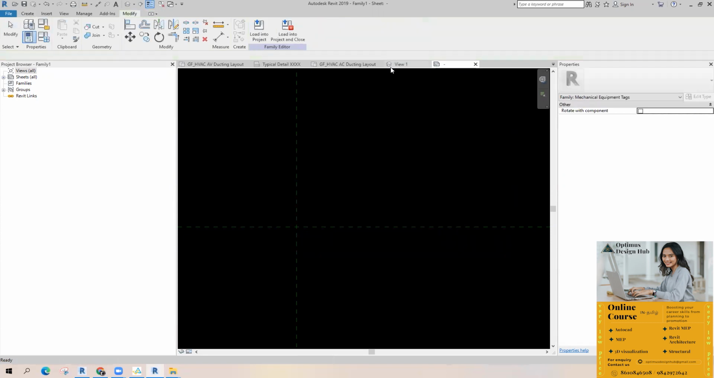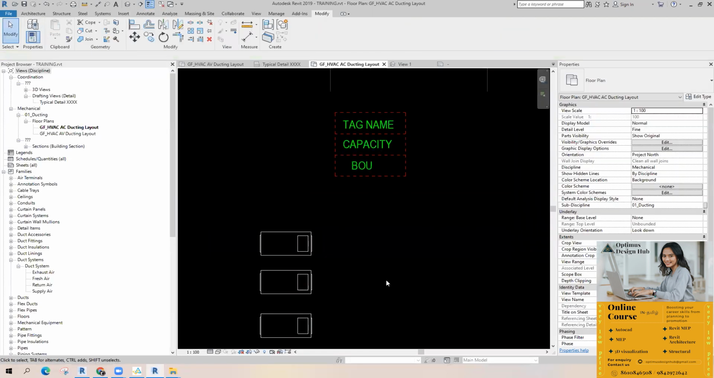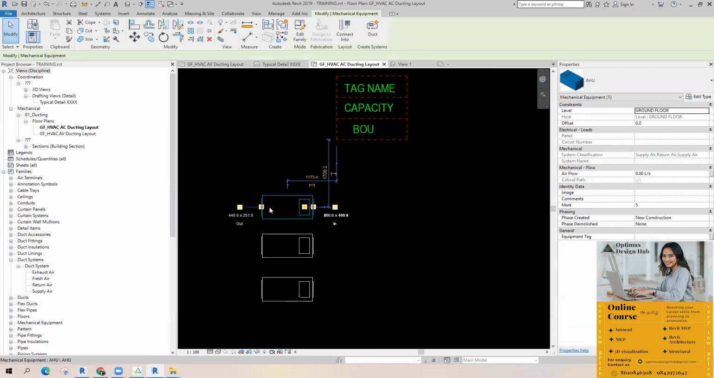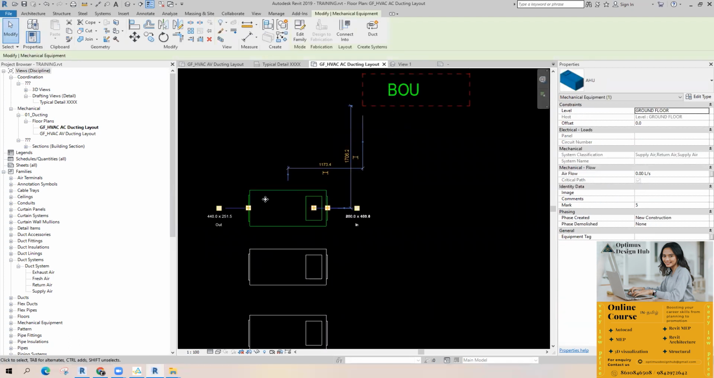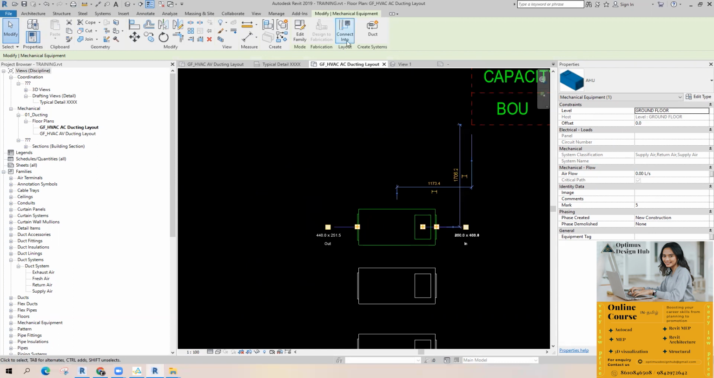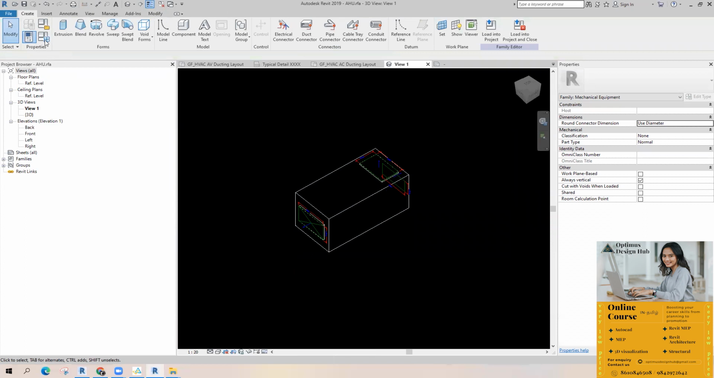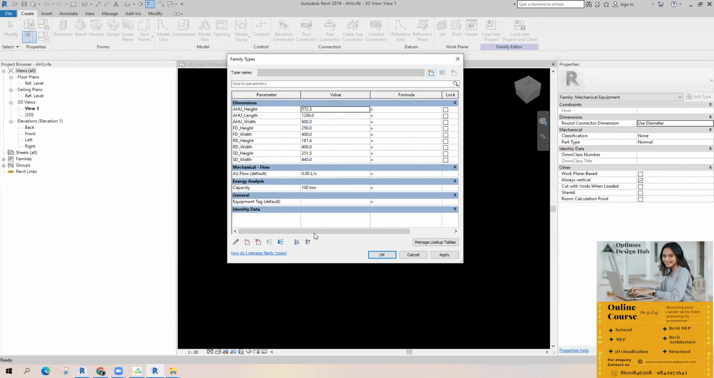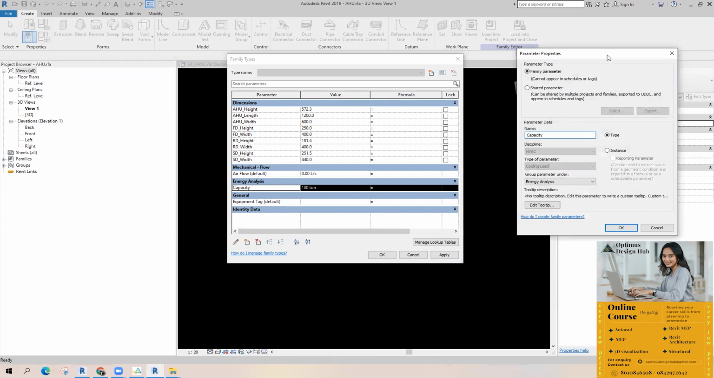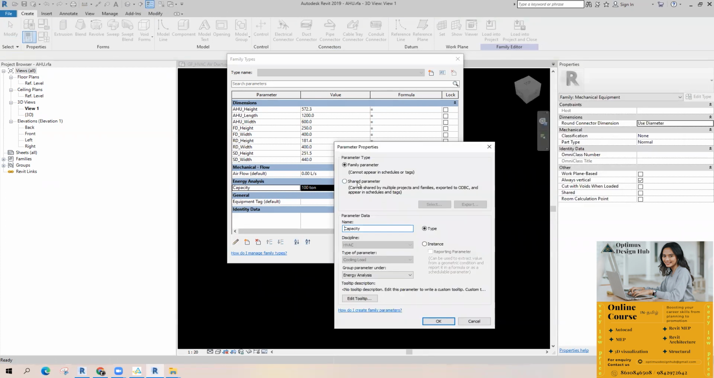ஓகே. அப்போ in case if you want to get the parameters from another family, or if you want to create a tag for this equipment which are not in the default list, the parameters you are creating should be shared parameter. There are two types of parameter basically, family parameter and shared parameter.